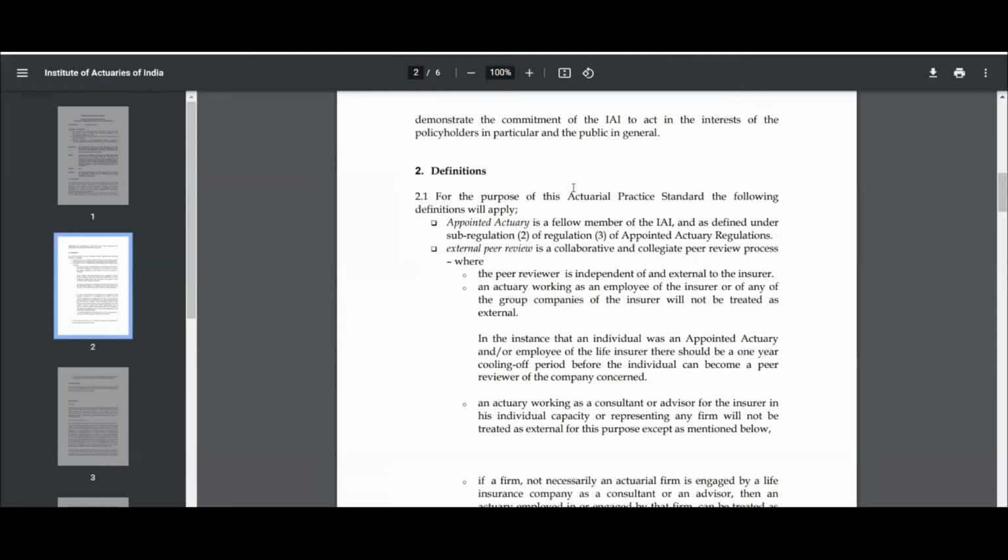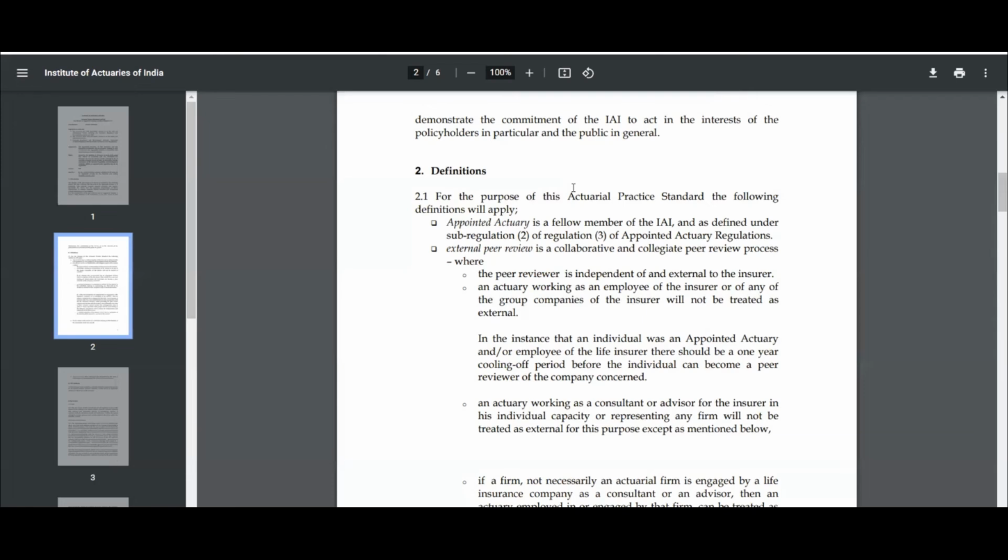So if, for example, SBI is the brand, a person working as a peer reviewer cannot be part of SBI if he is peer reviewing SBI Life Insurance Company. So that's what is meant by peer reviewer. And also the restriction of age does not apply for the peer reviewer.